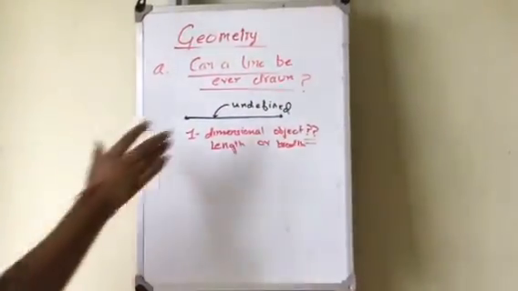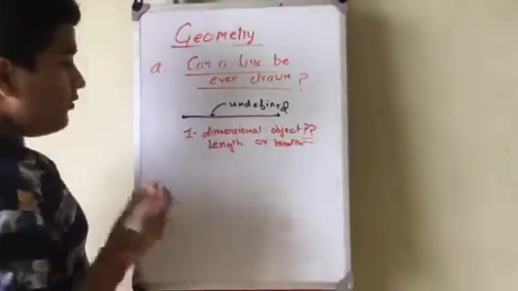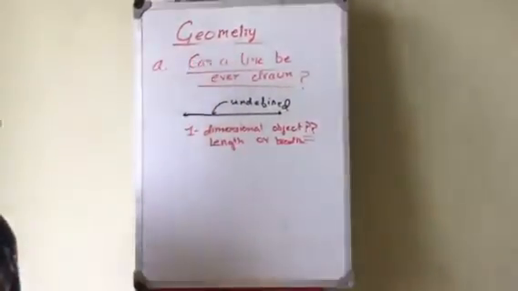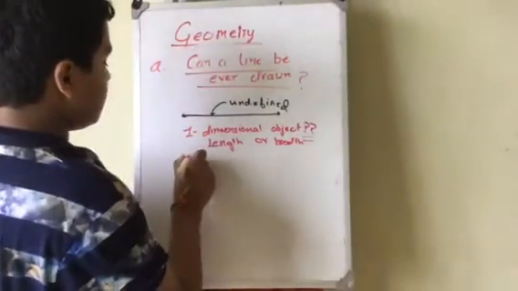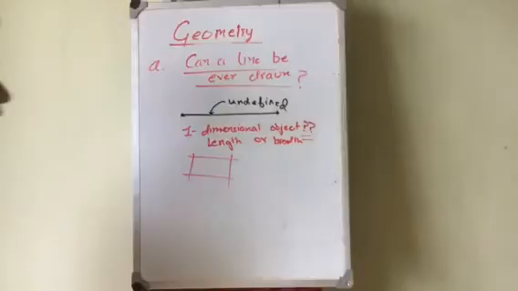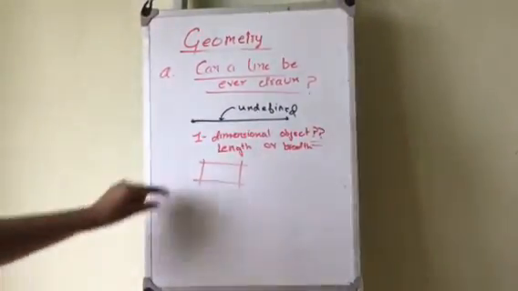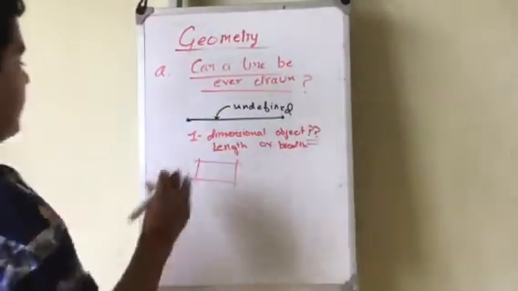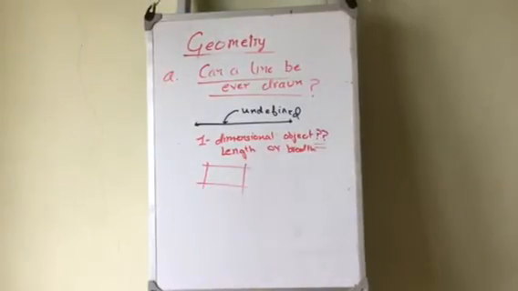And why are we considering a line as a one-dimensional object? Because when you are making a two-dimensional object, which has length and breadth, you use a line. Suppose, let's say I am making a square. We use lines and we consider that they are negligible, and we only consider this height. So, a line is always considered as a one-dimensional object.